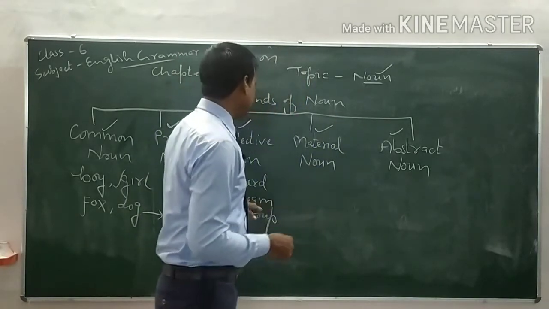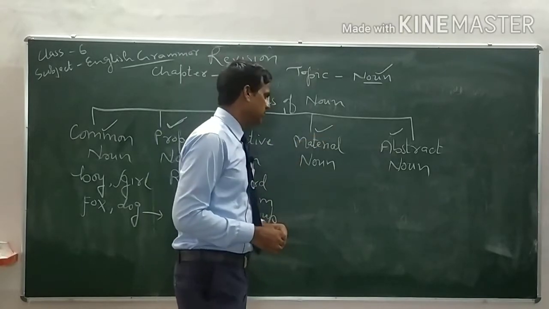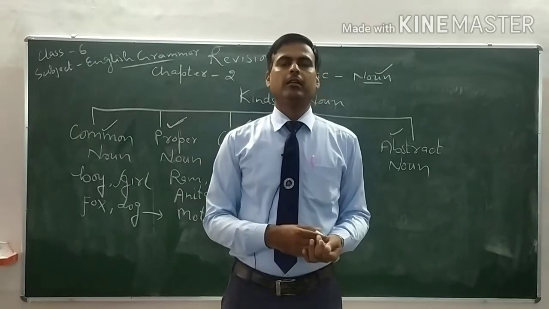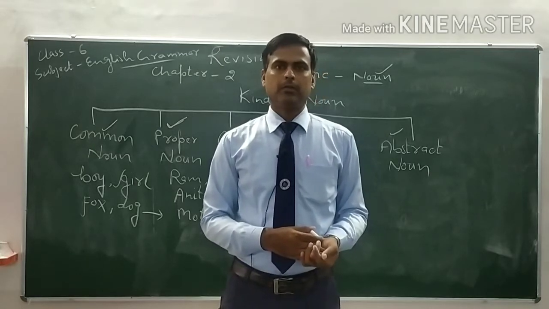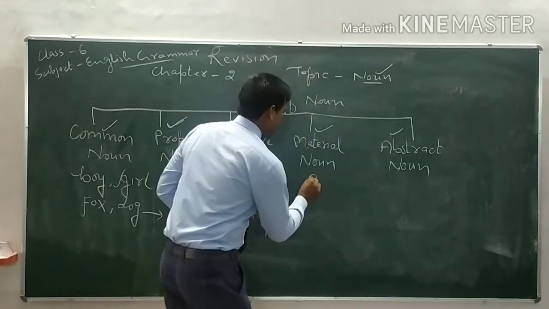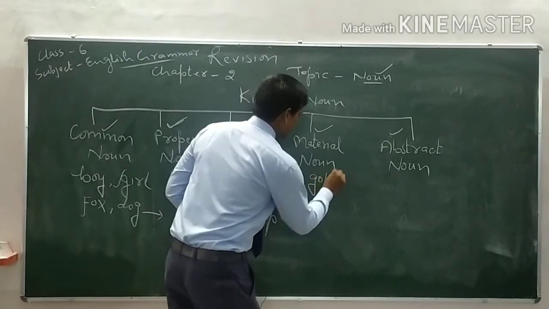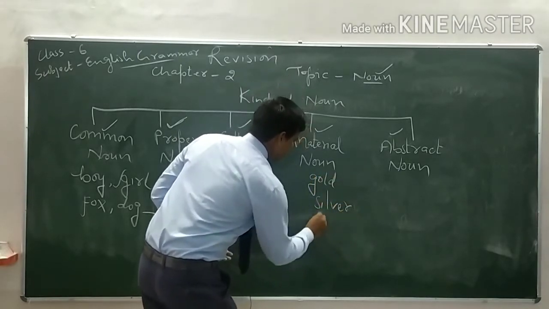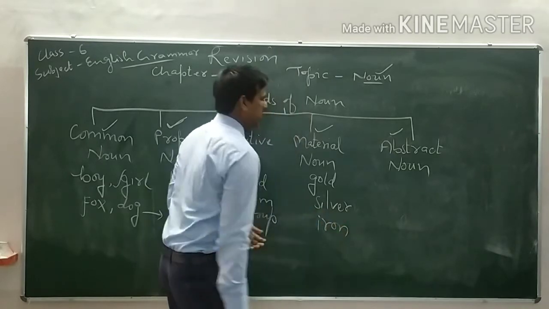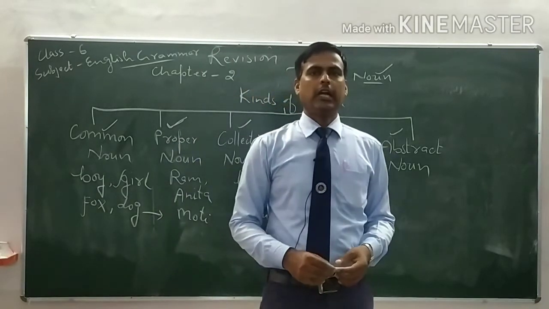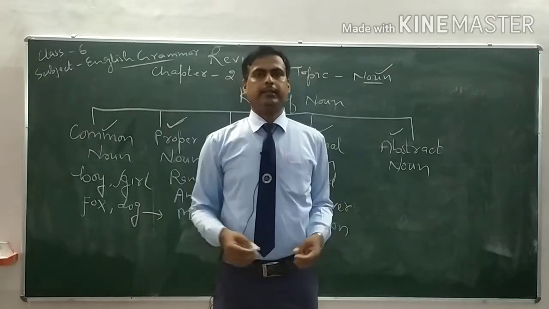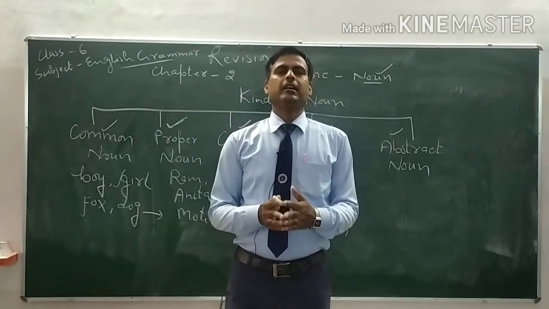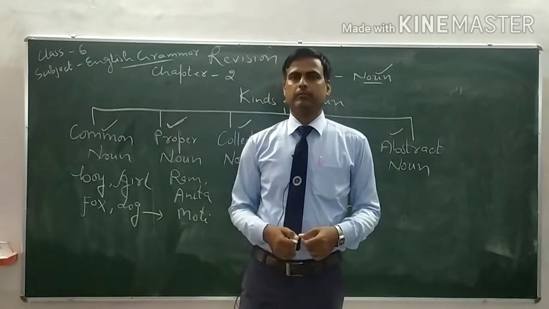So now come to the next one, that is material noun. The noun which is used for matter, for substances is called the material noun. For example, we can say gold, silver, iron, plastic, aluminium, like that. So matter or substances are called the material noun.